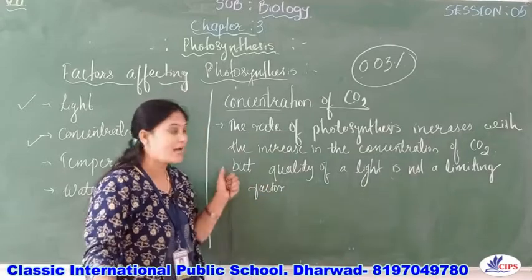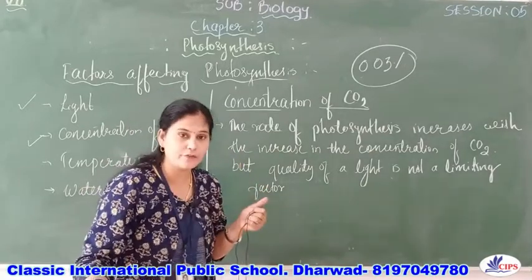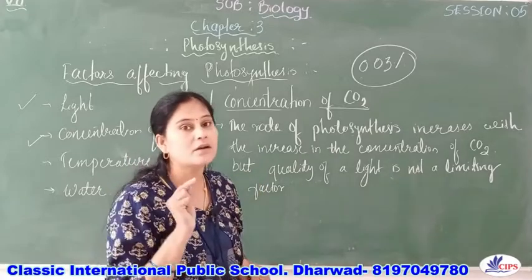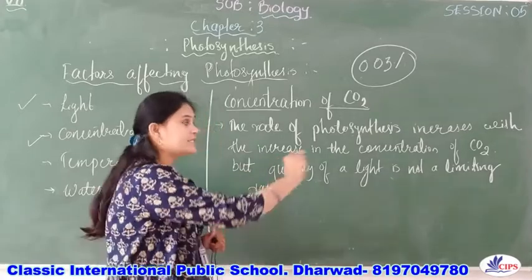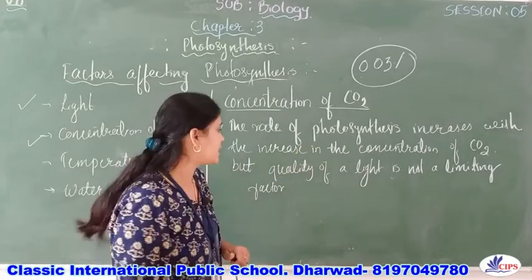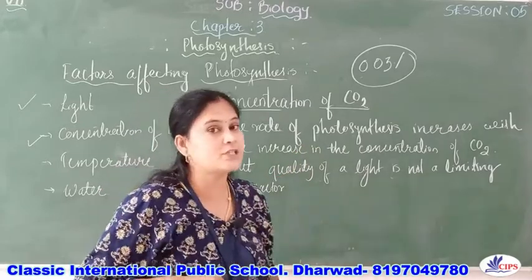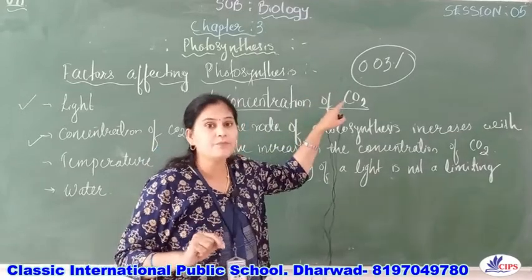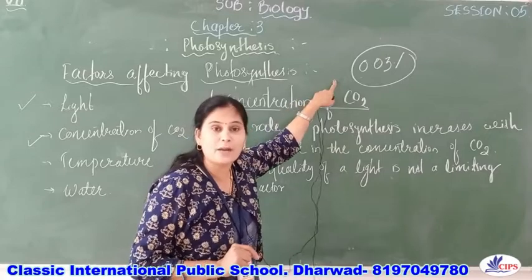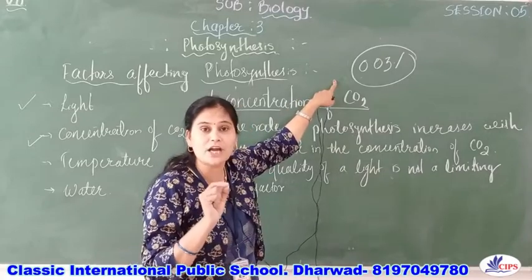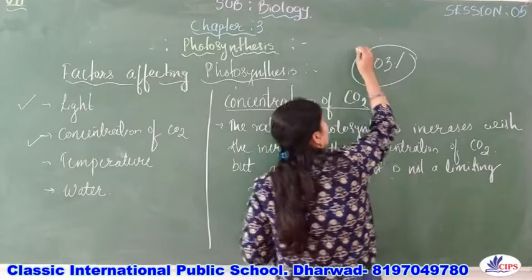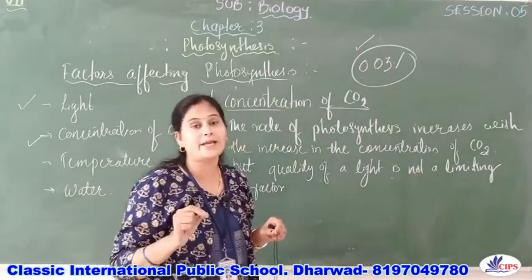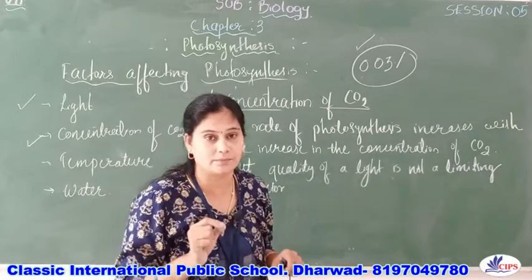Understand this? As I told, the rate of photosynthesis will increase with the increase in the concentration of carbon dioxide, right? But the quality of light is not the limiting factor. It means that if the concentration of carbon dioxide is more than 0.03% in the air, then the carbon dioxide will act as a pollutant.